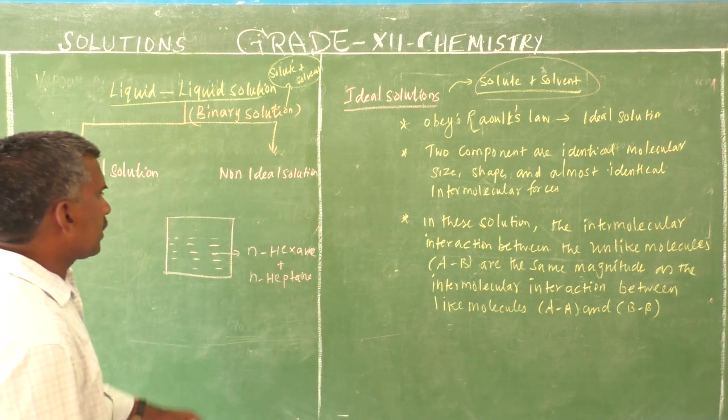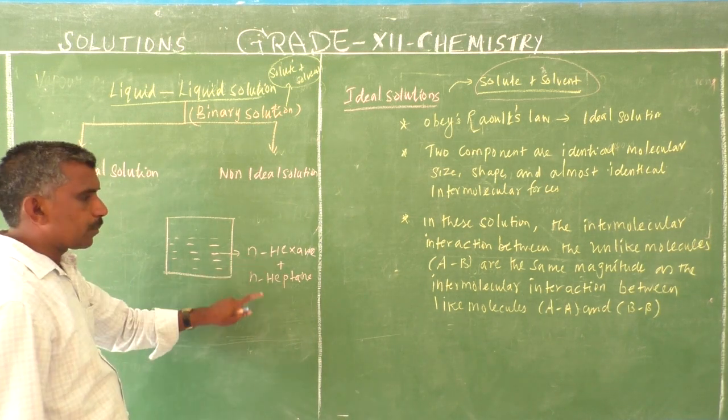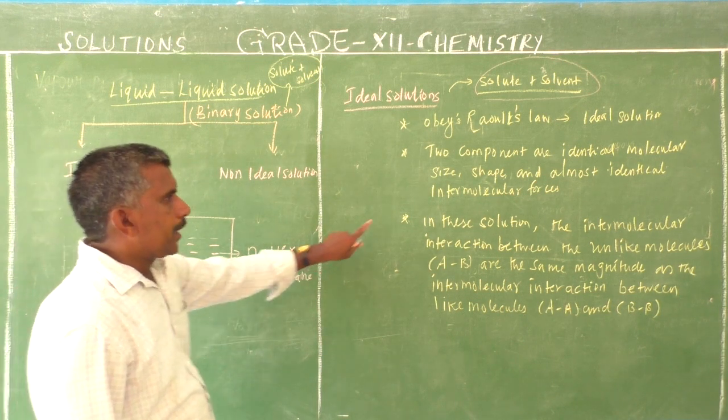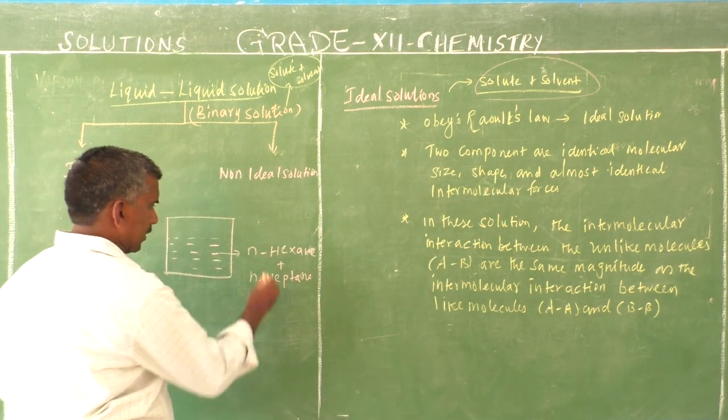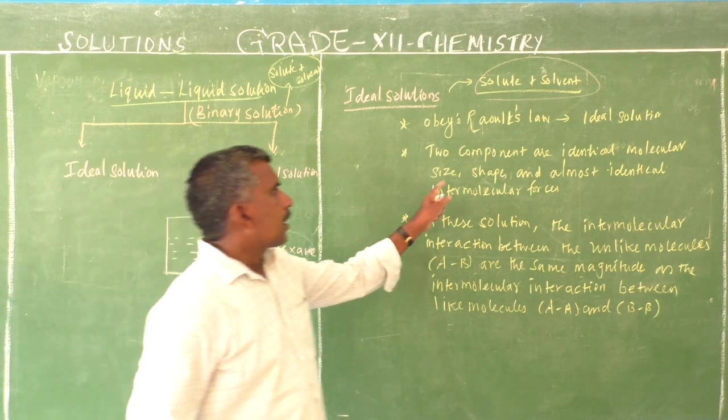N-hexane and N-heptane form an ideal solution. This is a mixing of N-hexane and N-heptane, one solute plus one solvent. The two components have identical molecular size; the sizes of hexane and heptane are identical.